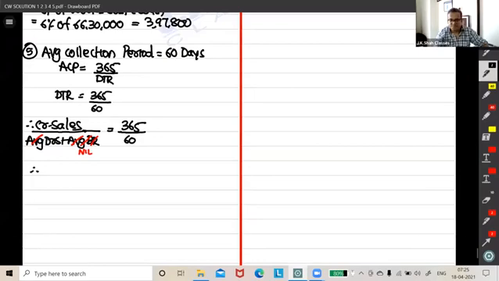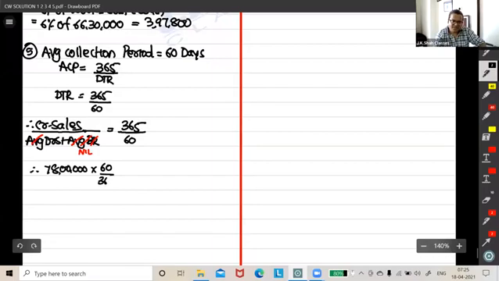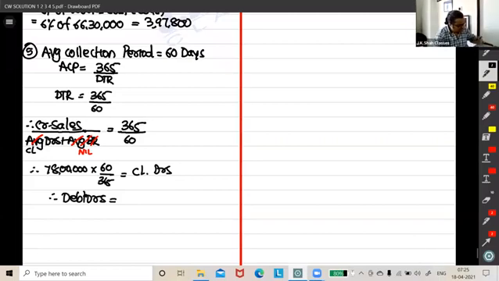So we have to find debtors, right? We know sales. How much sales we got, guys? 78 lakh into 60 by 365 would be equal to closing debtors, right? We can directly get debtors. So debtors would be equal to 78 lakhs into 60 divided by 365.